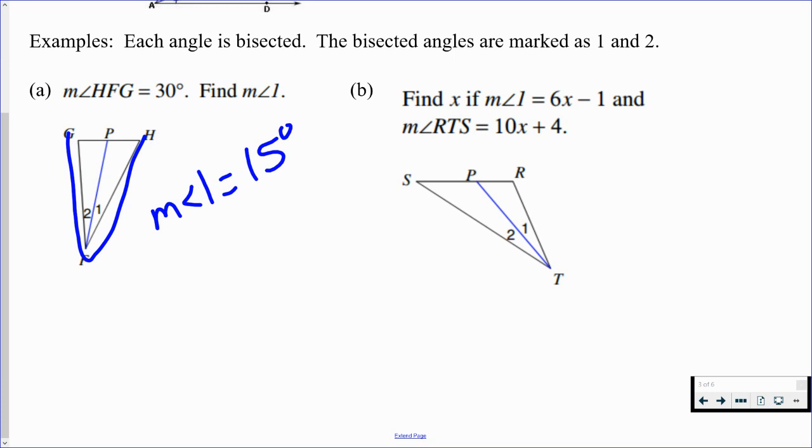Second one here is more what I was talking about when I said that you might have some equations.